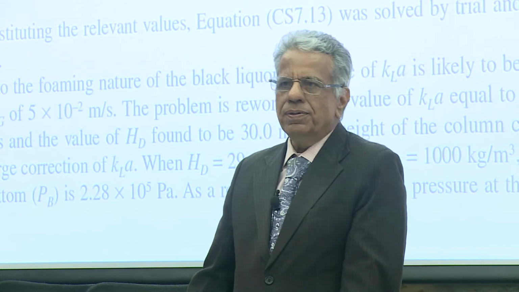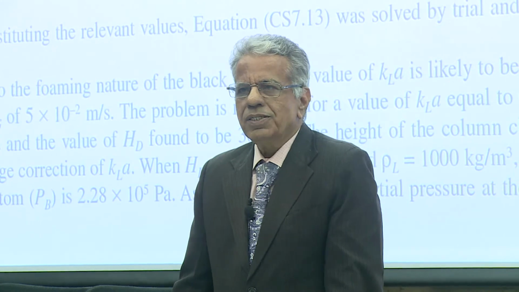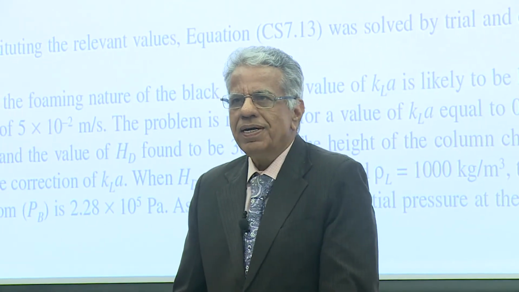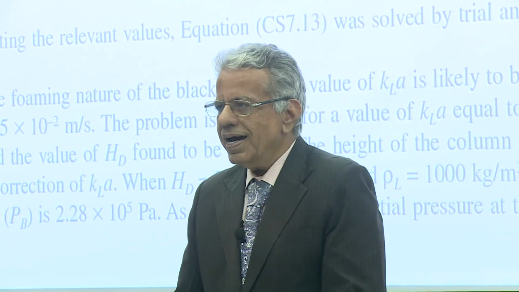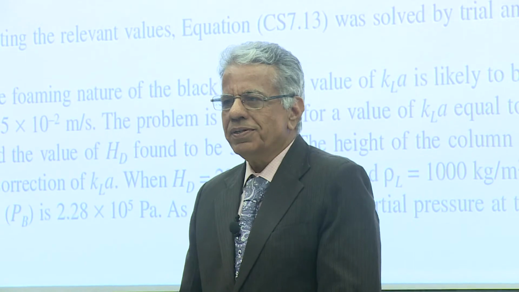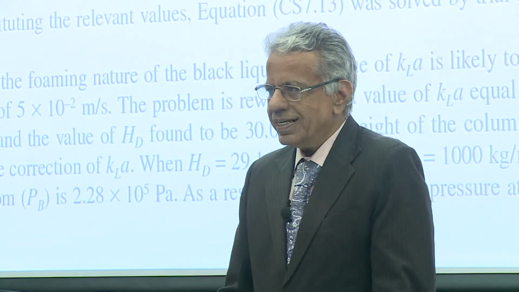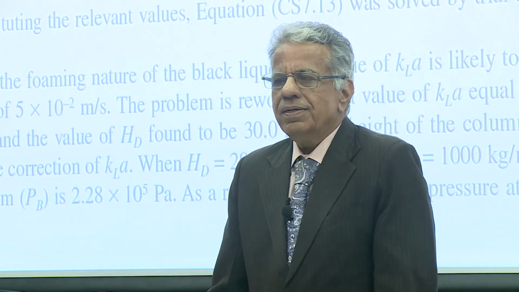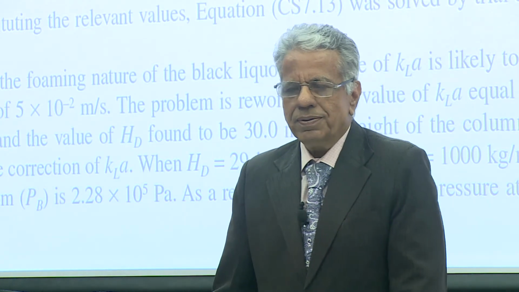What we try to do is try to see the actual situation, whether it is closer to the plug flow and we can understand deviation from plug flow. Or our actual situation is closer to the backmixed and try to understand deviation from backmixed, correct? So that is done with the help of Peclet number, and that I am explaining to you.